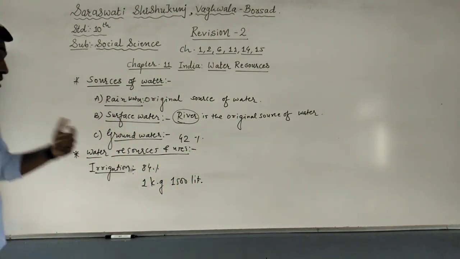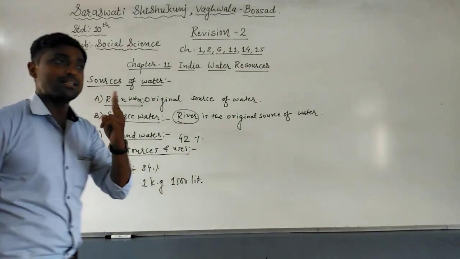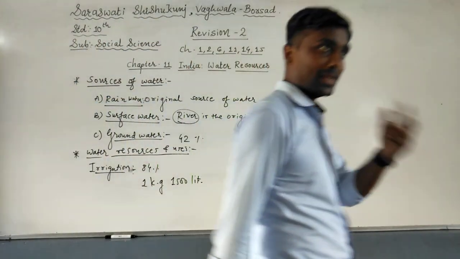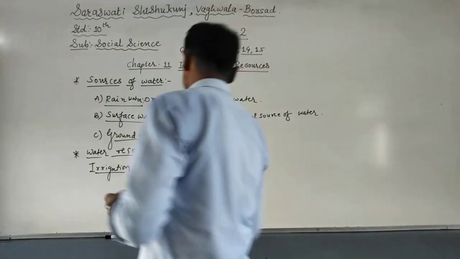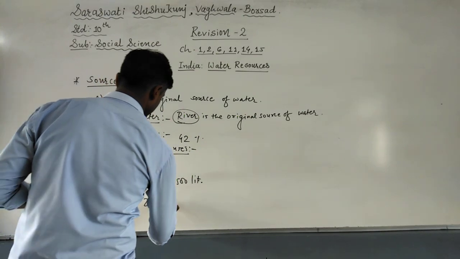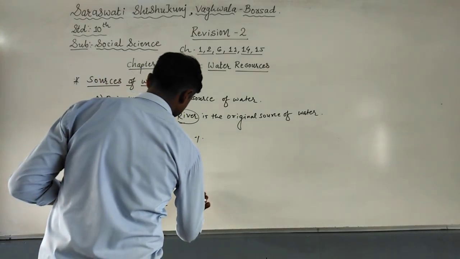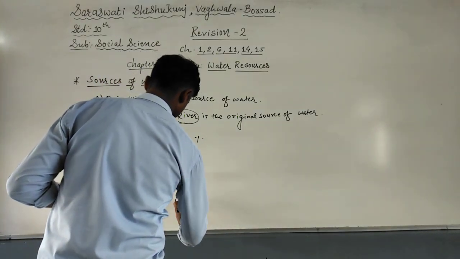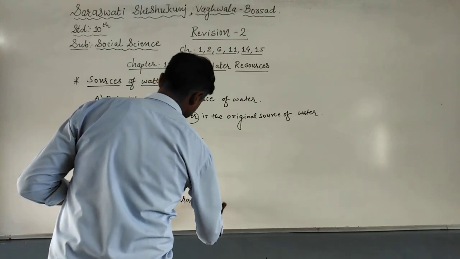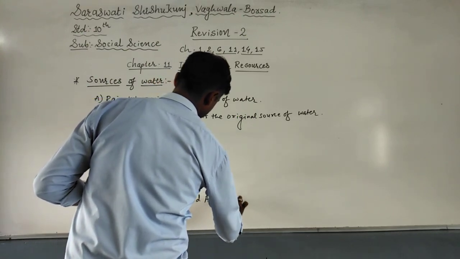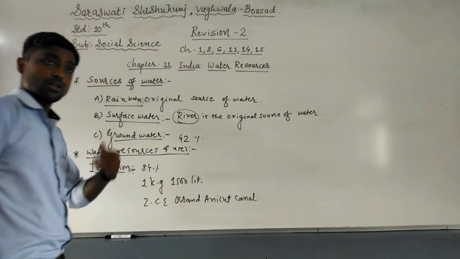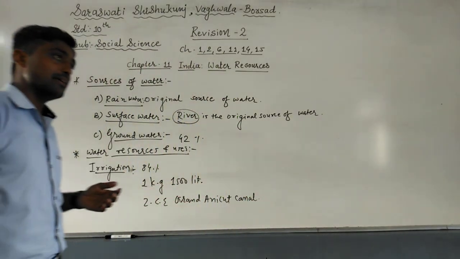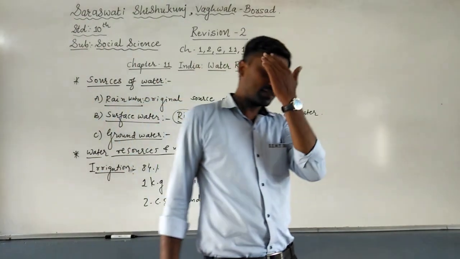Now irrigation methods. There are 2 ancient irrigation methods applied in our country. The first one is in the 2nd century, the Grand Anicut Canal, which was constructed across the Kaveri River, and in 1882 the Eastern Yamuna Canal was constructed.